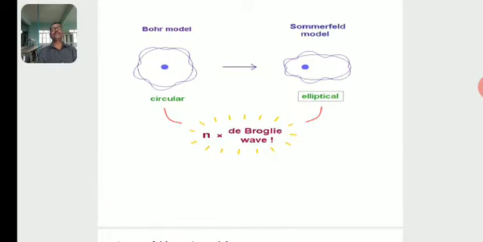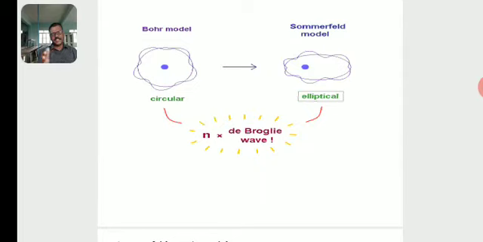When compared to Bohr's model, where the electrons revolve in circular orbits, Sommerfeld's model states that the electron revolves in an elliptical orbit.